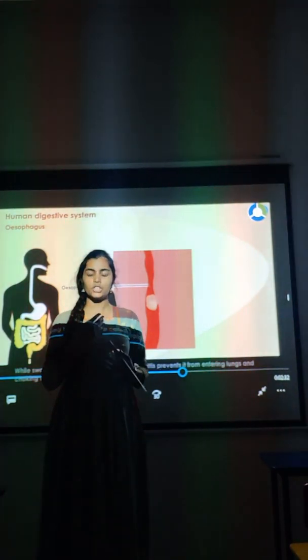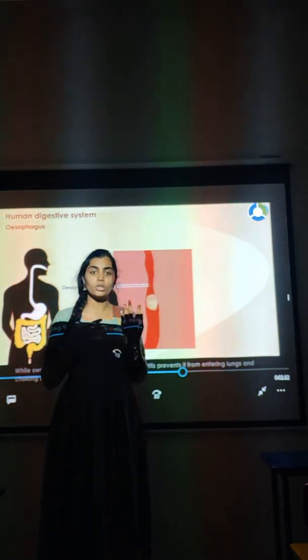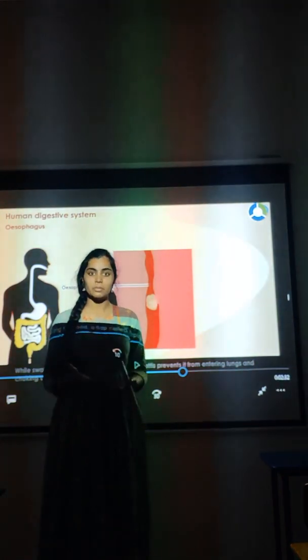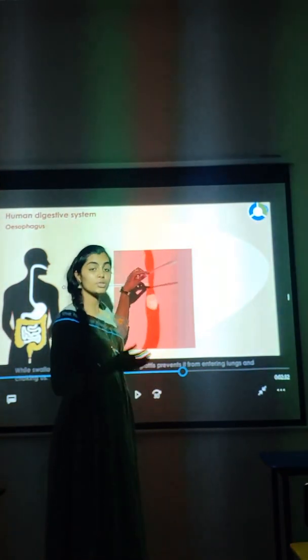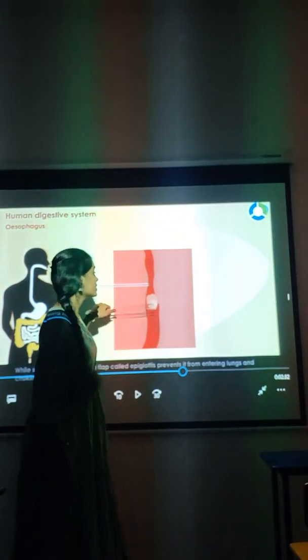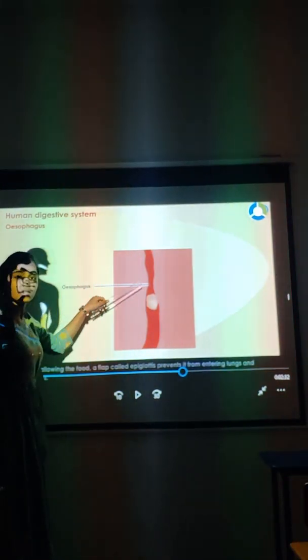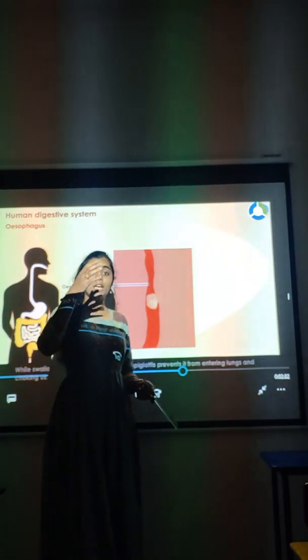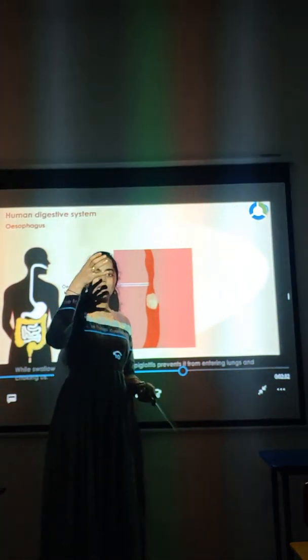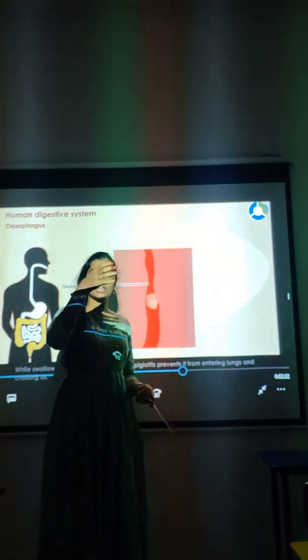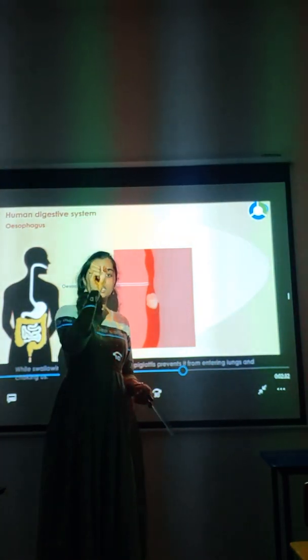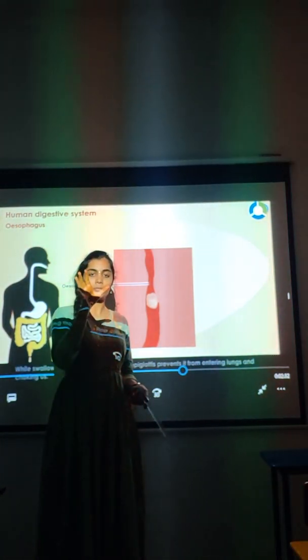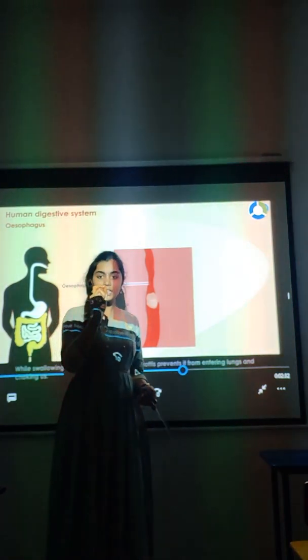Understood? It shouldn't go to the lungs, right? If it goes to the lungs, what happens? We can't breathe. So the epiglottis helps to cover that lid. And this food travels in the esophagus in peristaltic movement. What do you mean by peristaltic movement? It comes like this, it crushes like this, and it opens. See, this is called peristaltic. Closing, opening, closing, opening. This is called peristaltic movement.